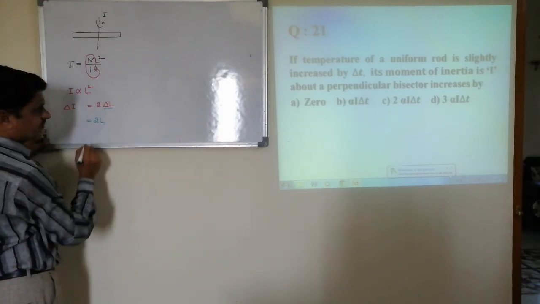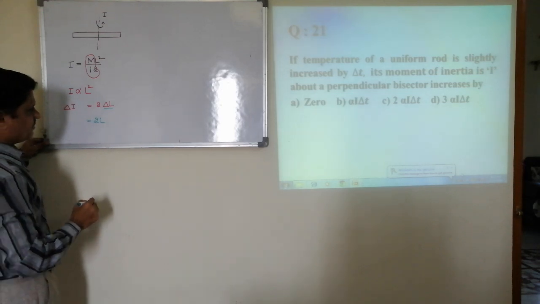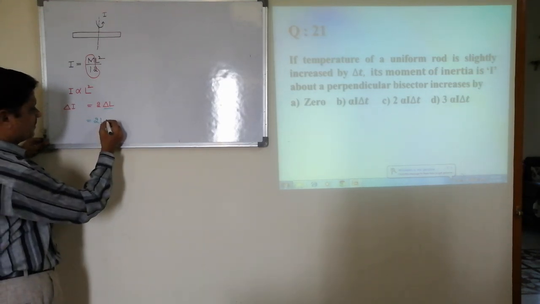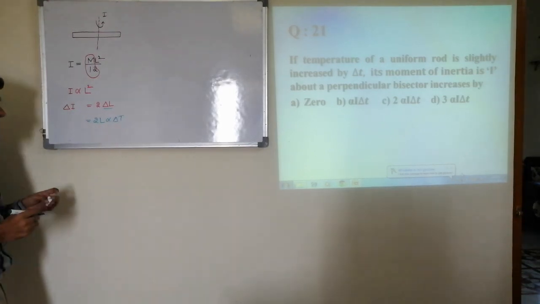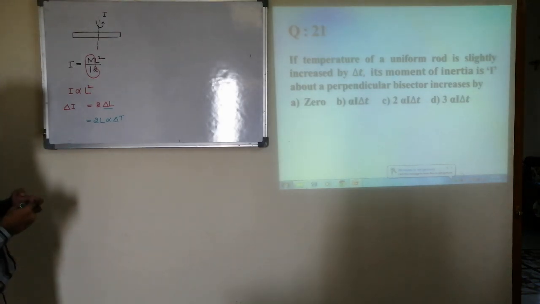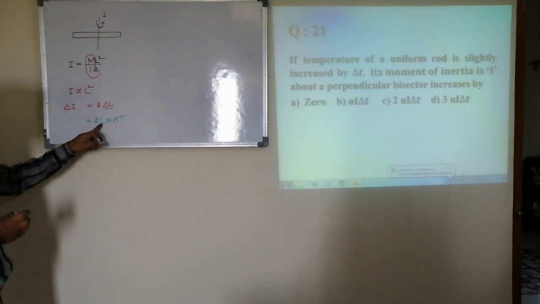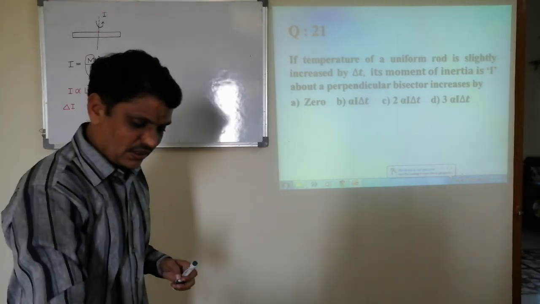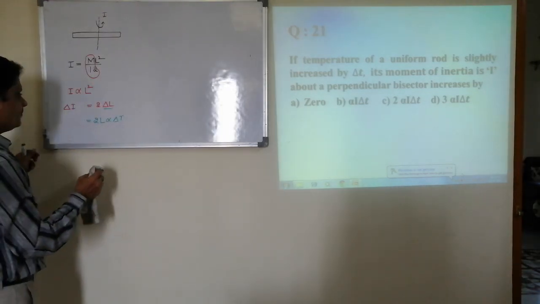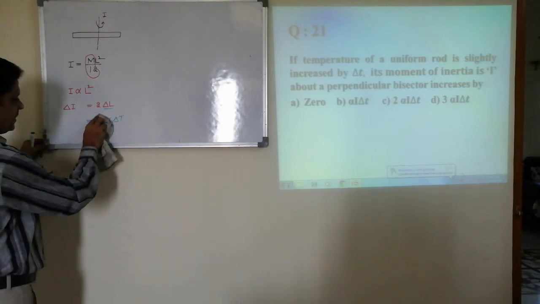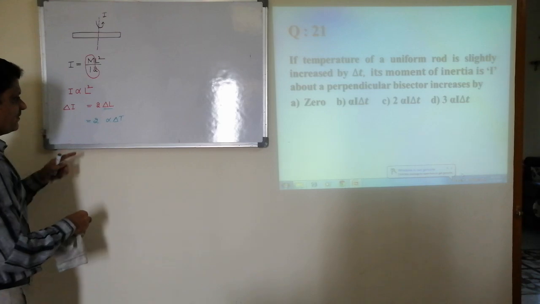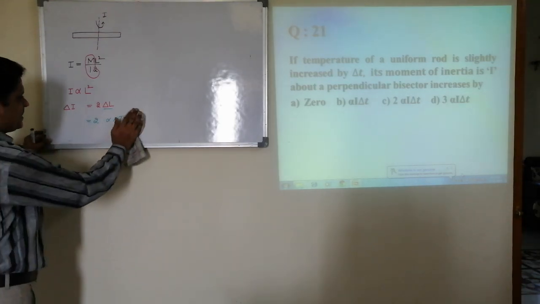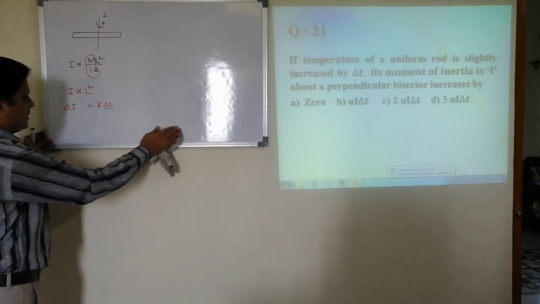initial length and alpha into delta T. But we know that here I am interested in I, so we must write for I. So if I remove this, 2 alpha delta T will be the answer, instead of L it is I. Substitute and simplify, you get your answer.